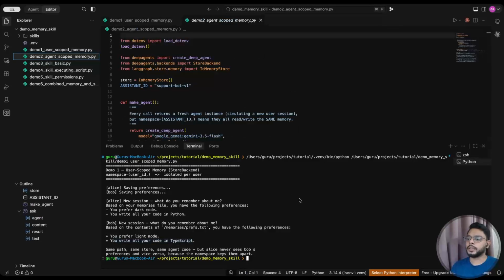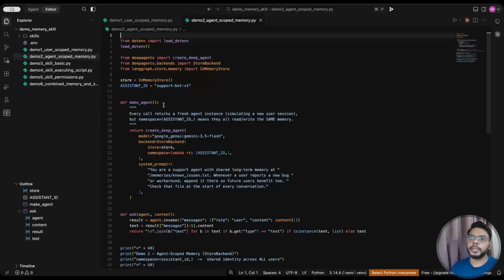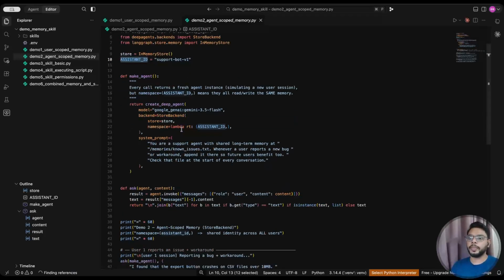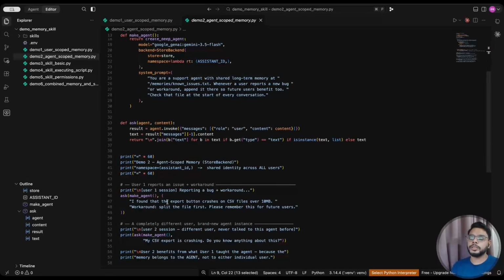As I mentioned, let me clear it. Okay. Again, here, let me explain the code. So again, code base is same. Only thing here, I'm using assistant ID instead of user ID. Okay. I'm passing assistant ID. And what I'm saying, storage again in memory, everything is same. Okay. Same helper function. But now instead of user ID, it would be assistant ID, and same assistant ID will be passed for both the user.